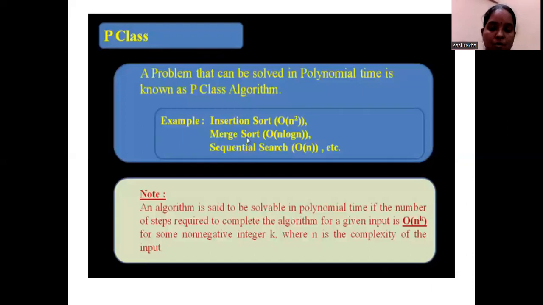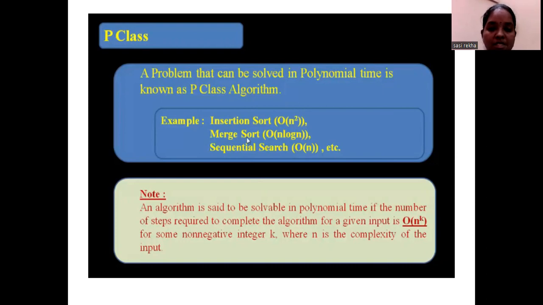So what is a P class problem? As we discussed, these are problems which take polynomial time. It is known as a P class algorithm. For example, sorting and searching algorithms. Insertion sort takes order of n square time, merge sort takes order of n log n time, and sequential search takes order of n time. We already discussed how to calculate the best, worst, and average case time complexity in unit one itself.